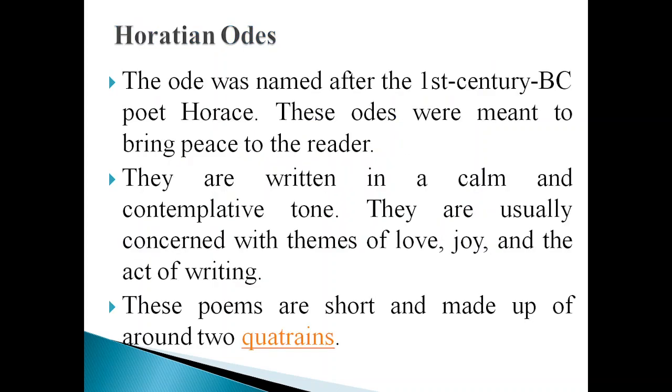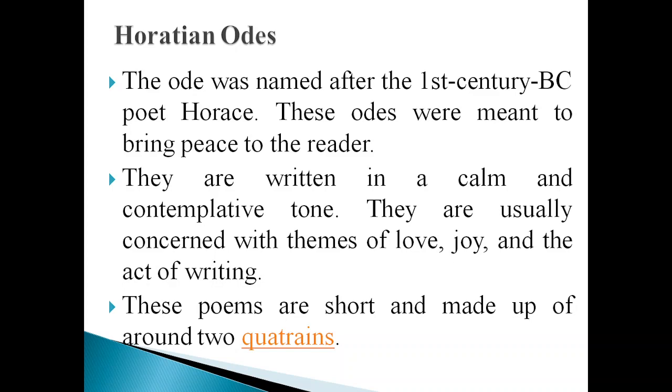Next are Horatian odes. This ode was named after the 1st century BC poet Horace, and these odes were meant to bring peace to the reader. They were calm and contemplative in tone, and are usually concerned with the themes of love and joy.